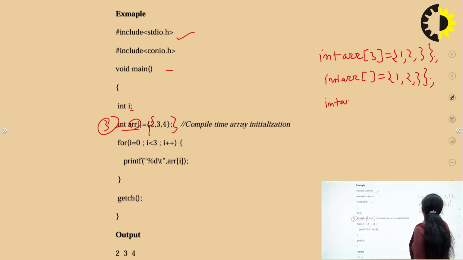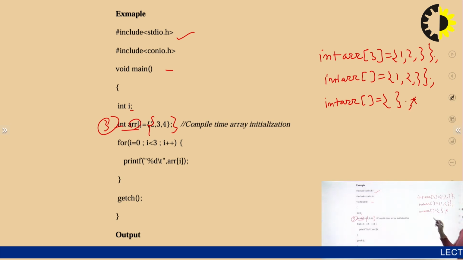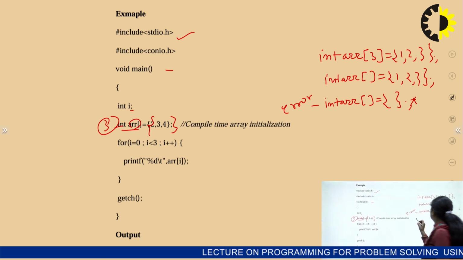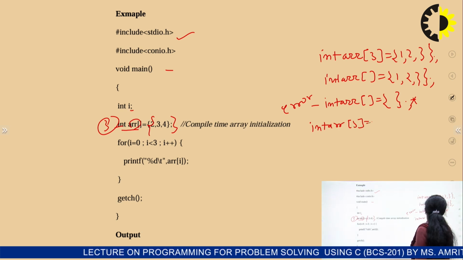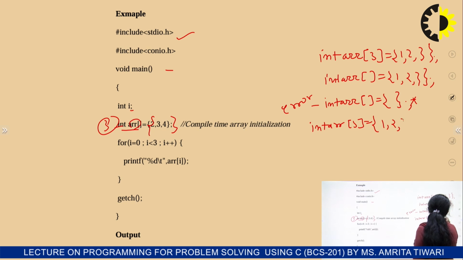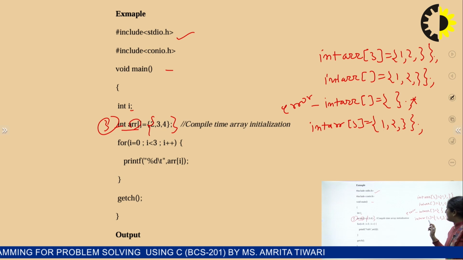Int arr[], this gives an error, because no size is declared, and also no elements are there. In this, I have declared the size of 5, array size 5, but the elements are only 3.